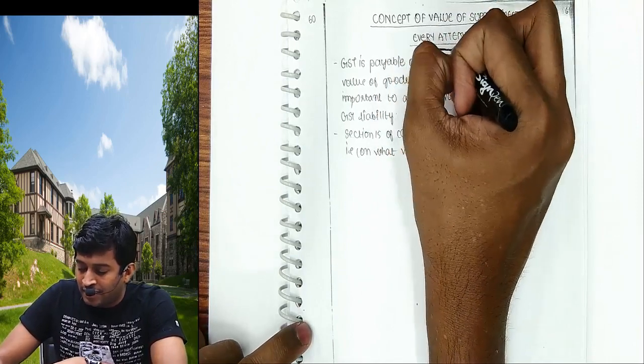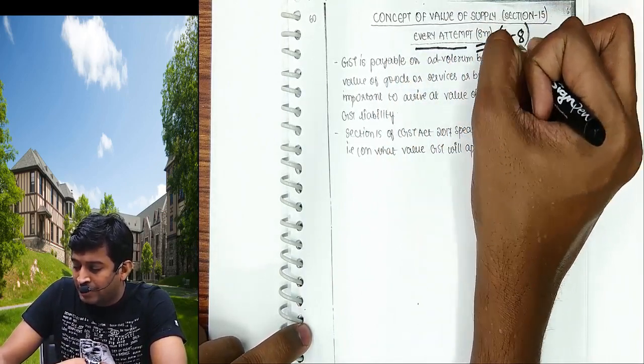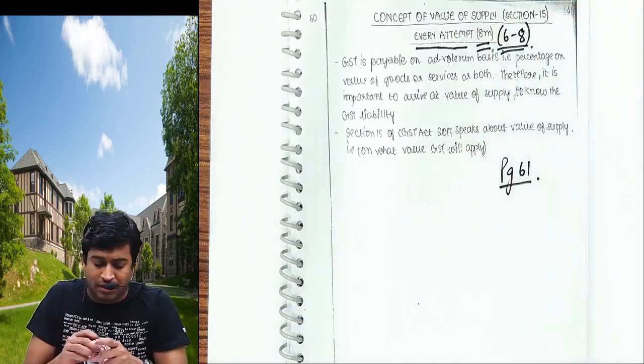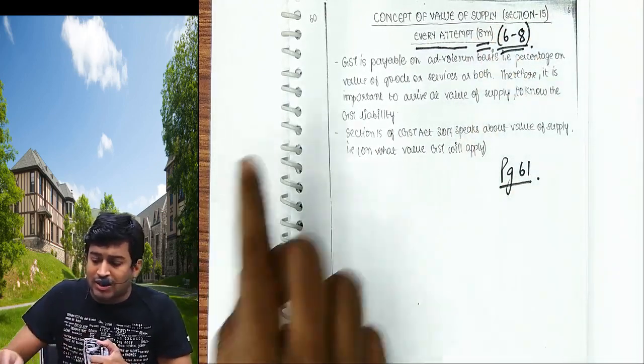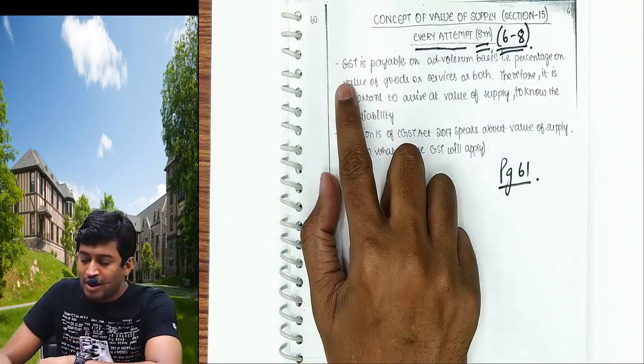Every attempt, 8 marks he will ask. Minimum 6 to 8 marks. Every attempt he asks. There is no doubt about that. In every attempt a question comes on value of supply. Be careful with this topic.